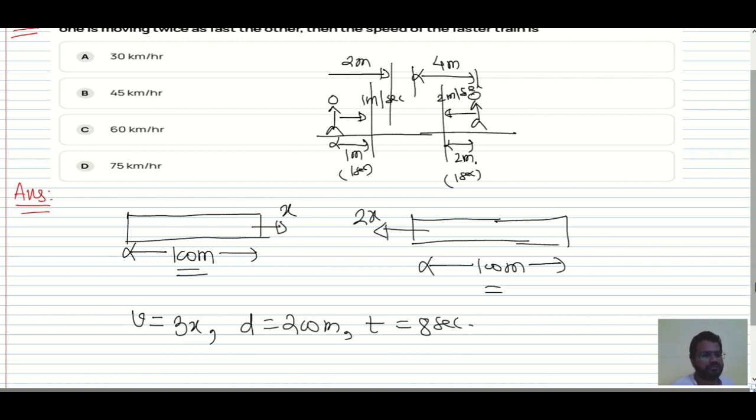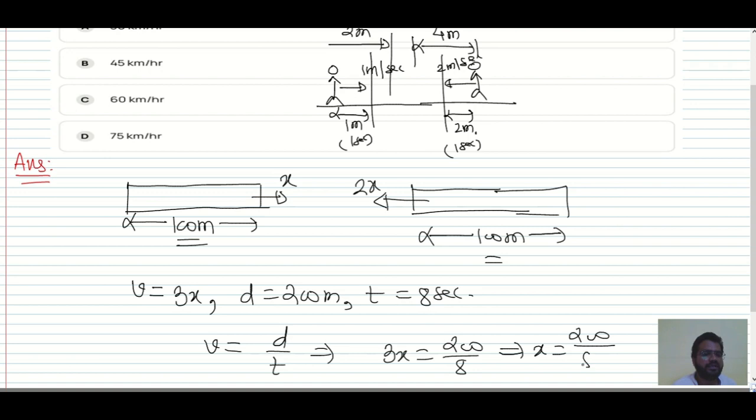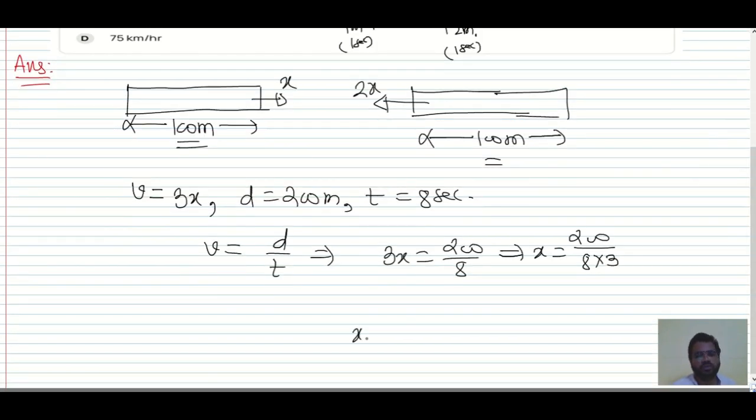So over here, velocity is 3x, distance we have is 200 and time is 8. So velocity is equal to distance by time, that is, speed is equal to distance by time. Speed 3x is equal to distance 200 divided by 8. So from this, x is equal to 200 divided by 8 into 3. So x you can write as 8 2s are 16, 8 5s are 40, that is 25 divided by 3 meters per second.